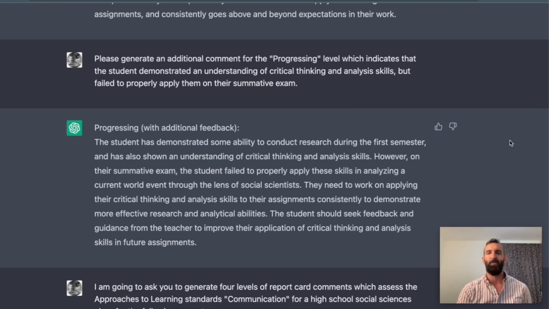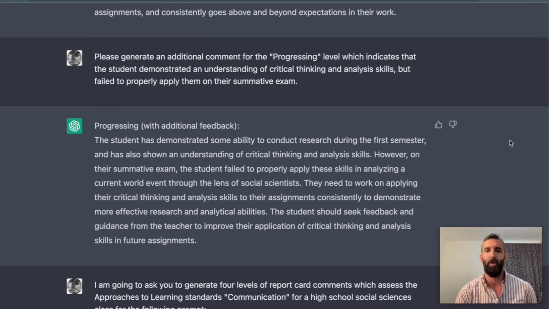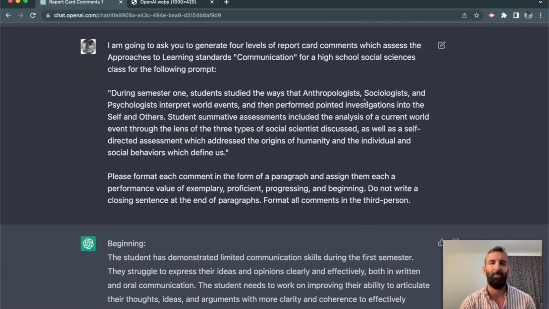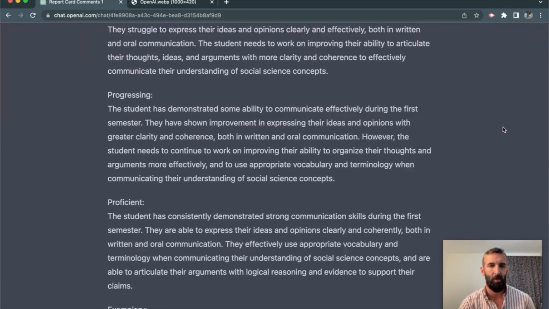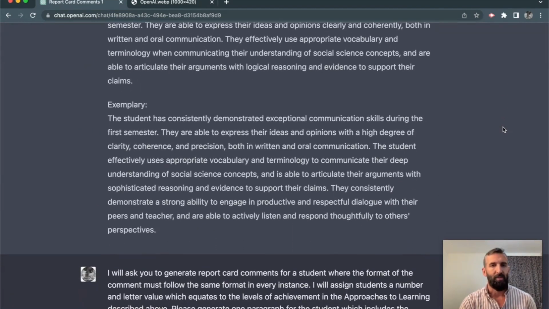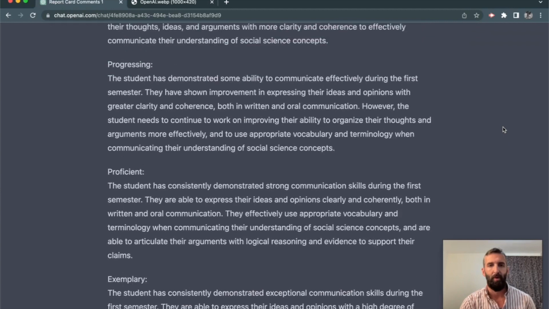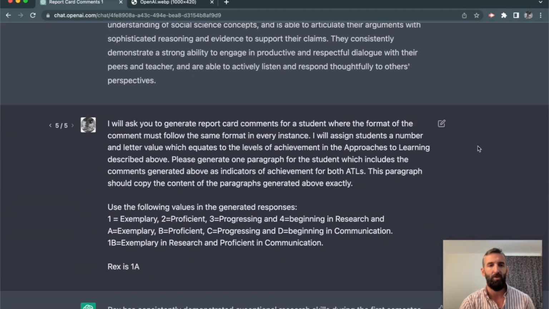Given the fact that we have to use 2 ATLs per comment in our report card comments, I've asked it to generate a set for communication as well. So you'll see here 4 comments. Perfect. I'm happy. What I'm going to do now is be very direct with the algorithm.